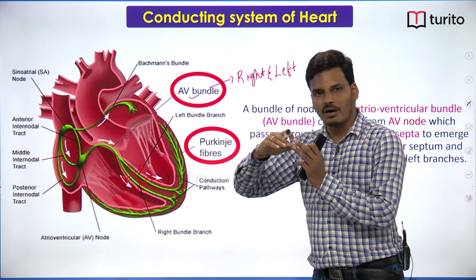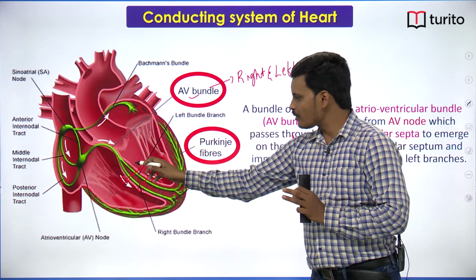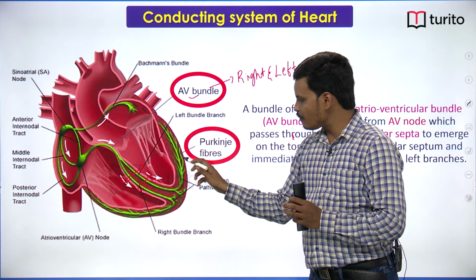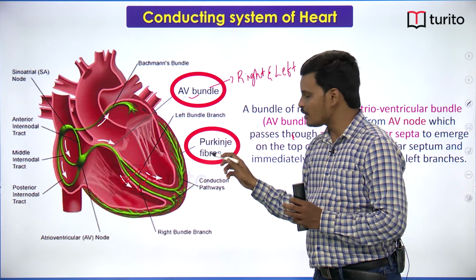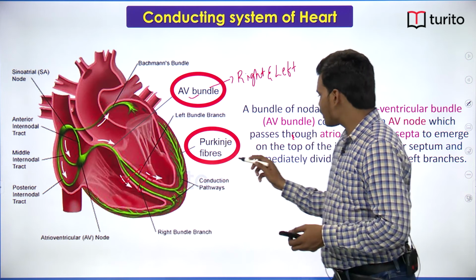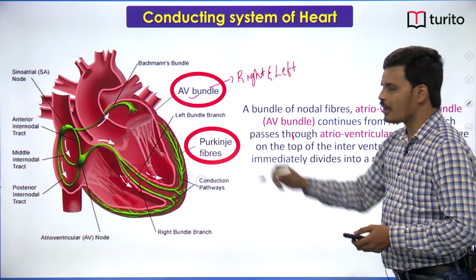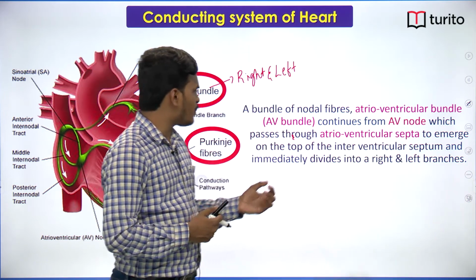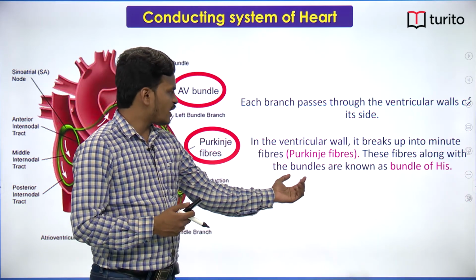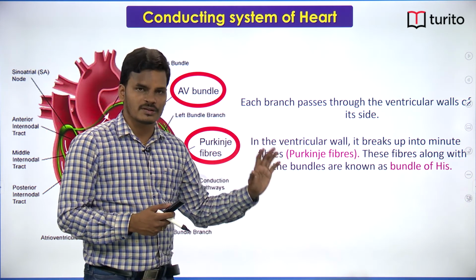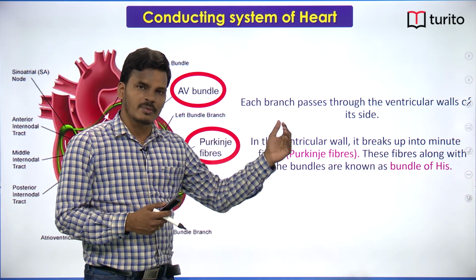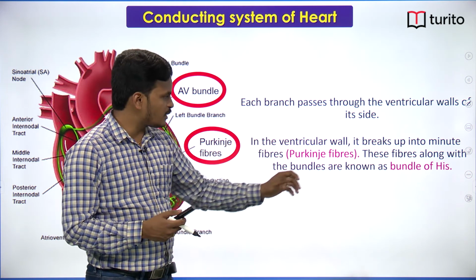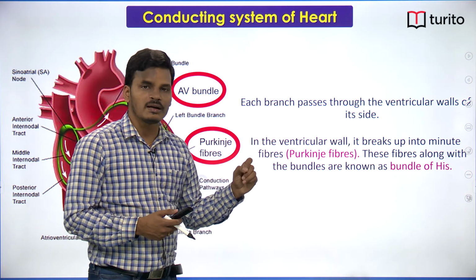So the AV bundle forms from the atrioventricular node, from there it enters the interventricular septum. At the interventricular septum, it branches out, and these branches are known as the Purkinje fibers. The Purkinje fibers plus the AV bundle together have a specific name, which is the bundle of His. These fibers along with the bundles are known as the bundle of His. So the AV bundles, that is the right AV bundle plus right Purkinje fibers, and the left AV bundle plus left Purkinje fibers, together are known as the bundle of His.